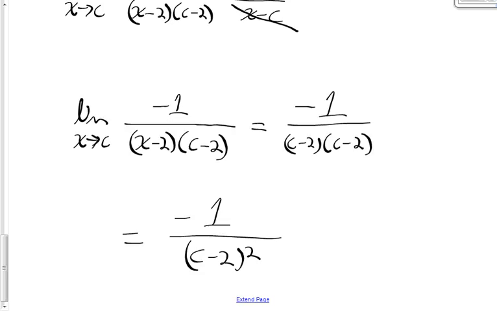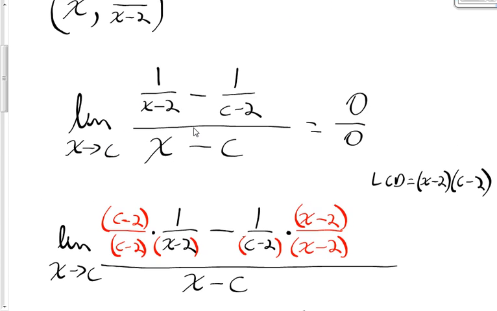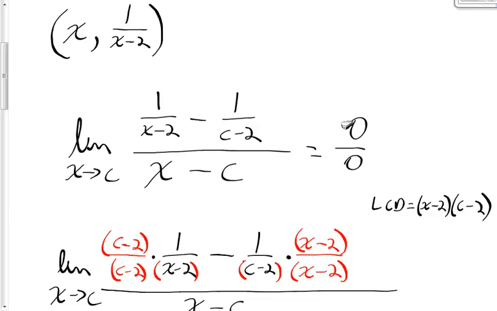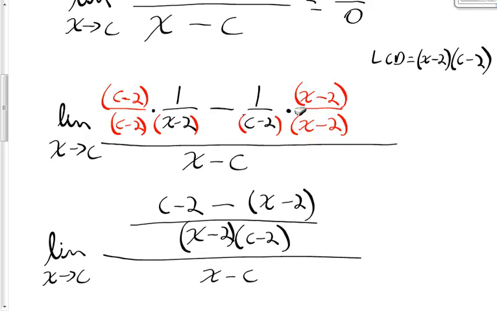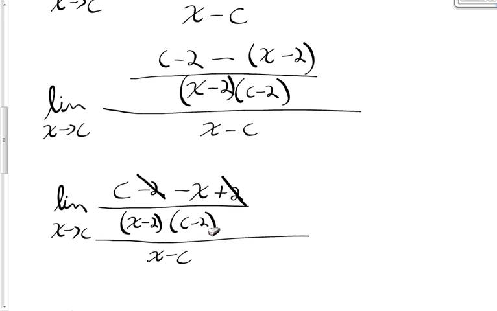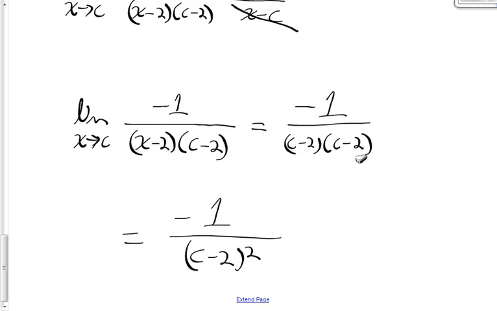So this is how you're going to approach those limits that involve rational functions. Whenever the limit involves rational functions, like this one does here, and you get 0 over 0, the indeterminate form, what you're going to do is simplify the complex fraction by combining the fractions that are in the numerator and the denominator, and then taking the denominator, flipping it, and multiplying it by the numerator. And that should allow you to cancel out the factor that created the 0 over 0, the indeterminate form in the first place, and then you should be able to calculate a limit.